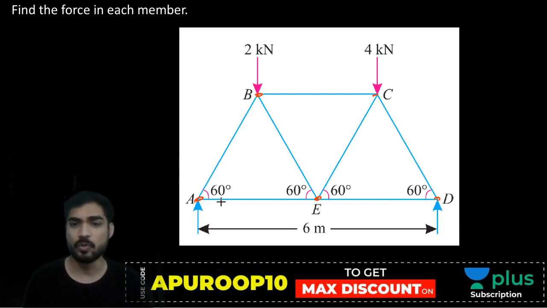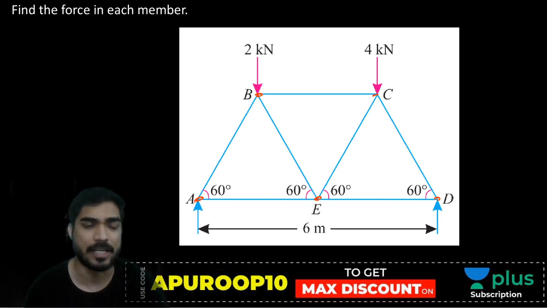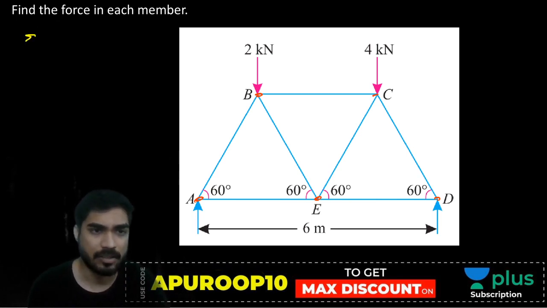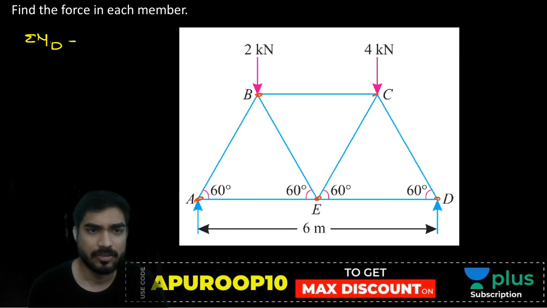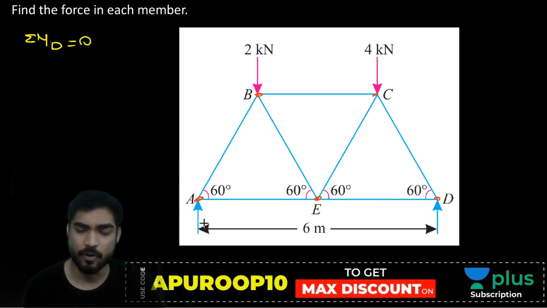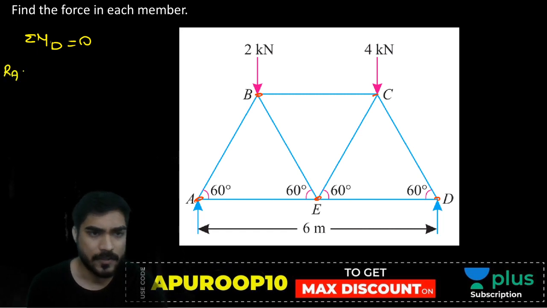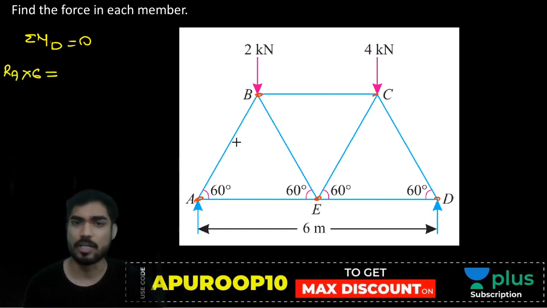So what I'm going to do, I'm going to take moment at either A or D. या तो A पे moment ले लो या तो D पे moment ले लो. So let me take moment at point D. D पे ले लेते हैं. So the moment of this force will be clockwise. RA का moment will be clockwise. So RA into 6 equal to the moment of 2 and 4, which will be anti-clockwise.